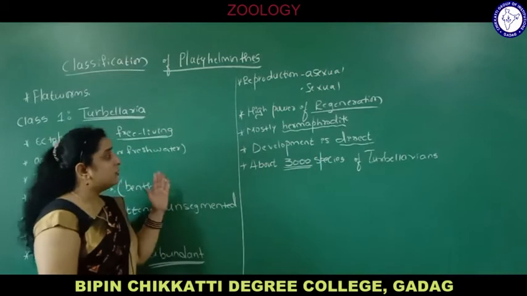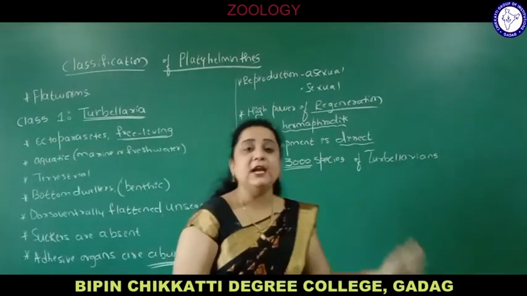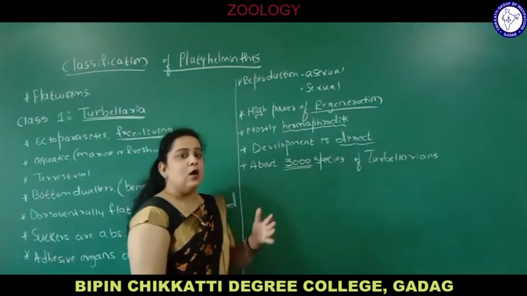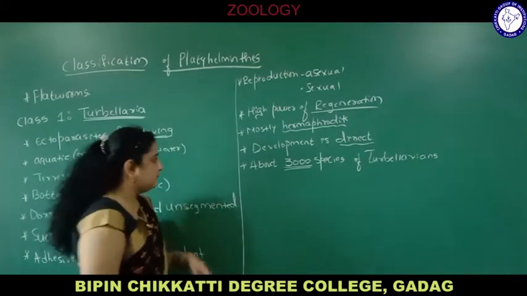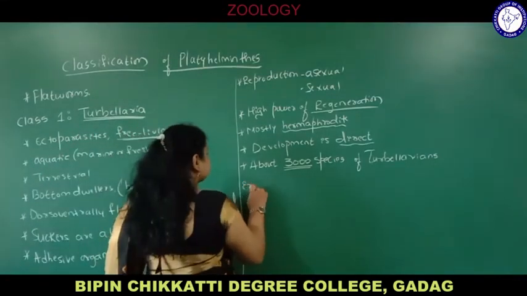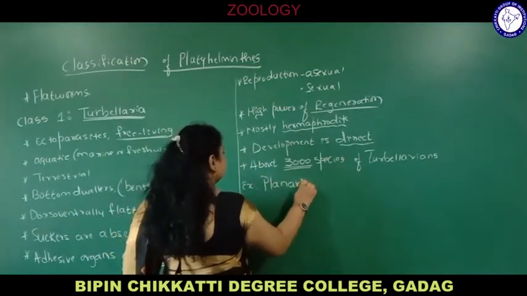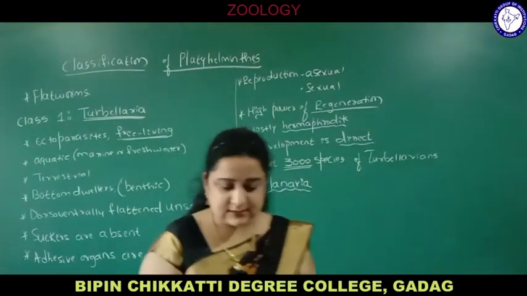So for Class 1 Turbellaria, the first thing to remember is that they are free living. The most common and important example of this class is Planaria. Planaria is the example of class Turbellaria.